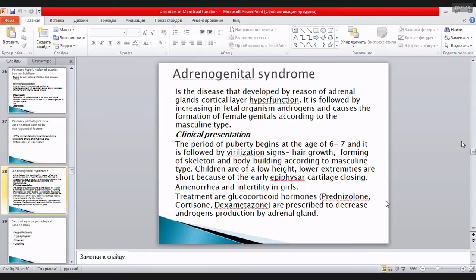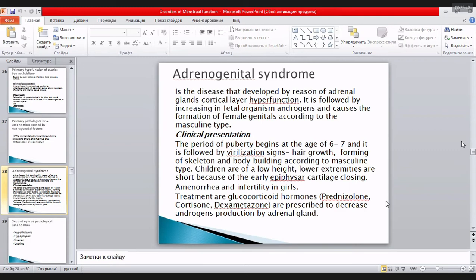What is the reason of this condition? It is hyperfunction of the cortical layer of the adrenal glands. And what characterizes adrenogenital syndrome? Very early beginning of the puberty period, at the age of 6-7. There are virilization signs, and forming of the skeleton and body according to masculine type.